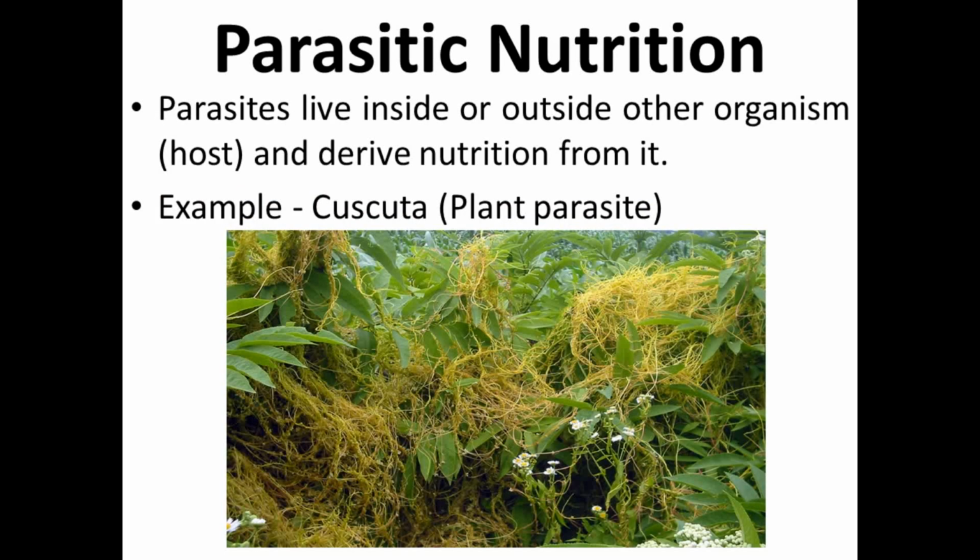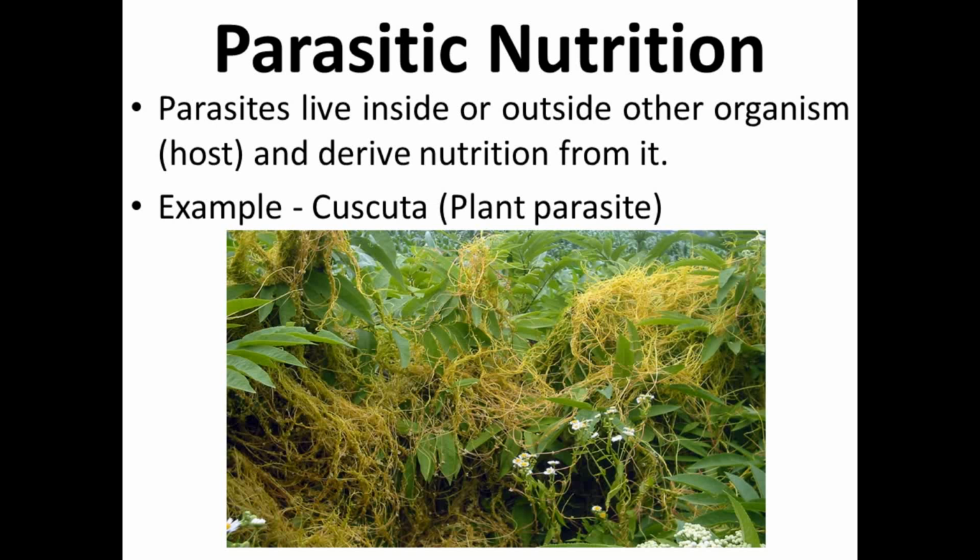Next is parasitic nutrition. Parasites are those organisms which live inside or outside other organisms, and the organism on which or inside which the parasite lives is known as the host. The parasite is dependent on the host for its nutrition.